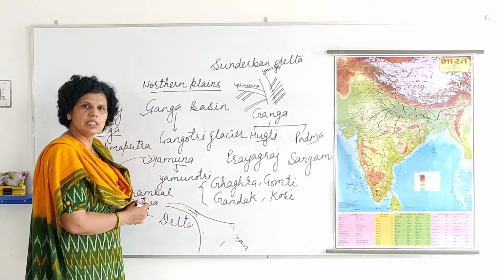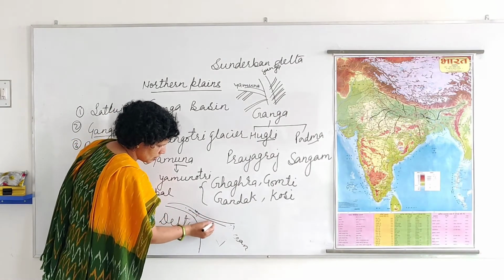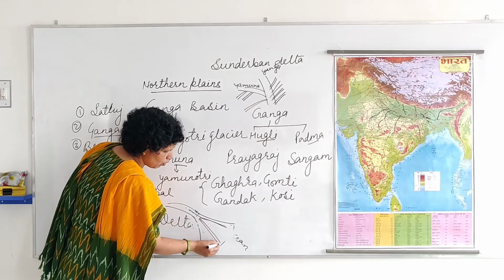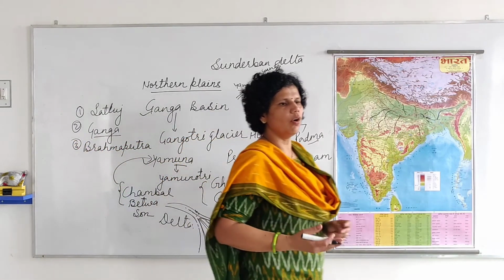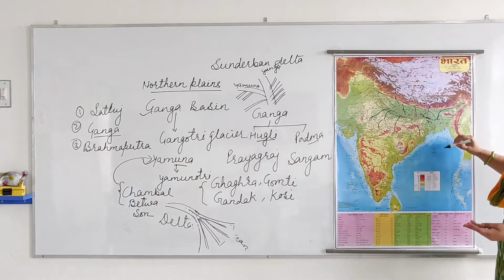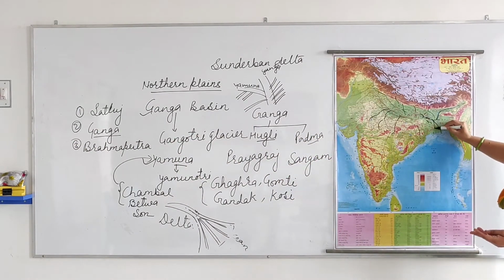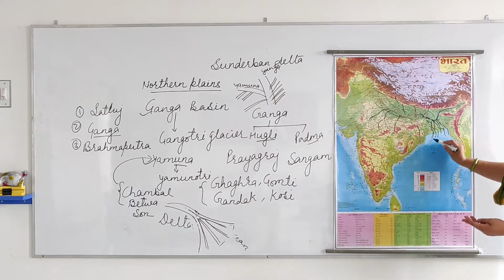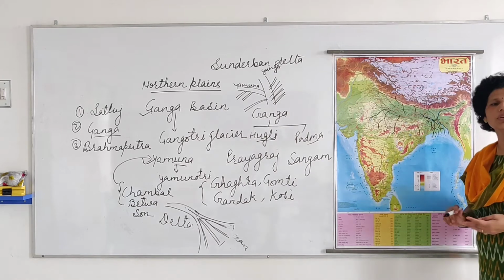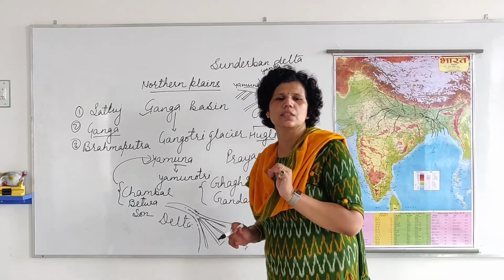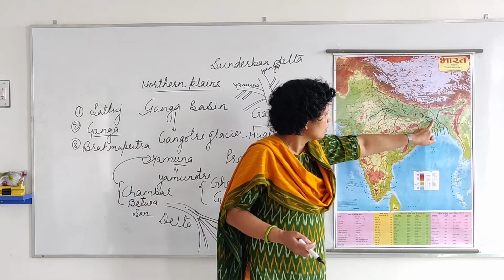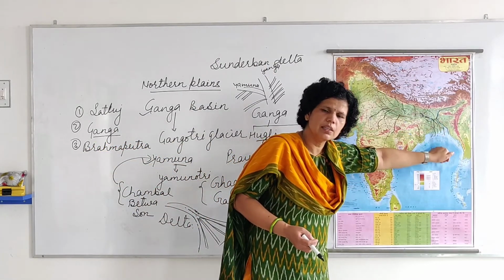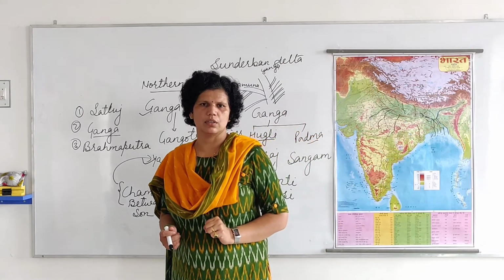The water of this river is divided into so many branches. There are so many branches, as you can easily see in this map. Because its speed becomes too much slow, these branches are known as distributaries. Their name is distributary. These are the branches of this river, and then this water goes into ocean.